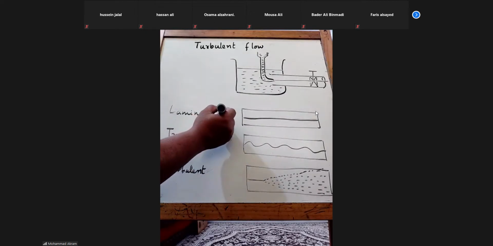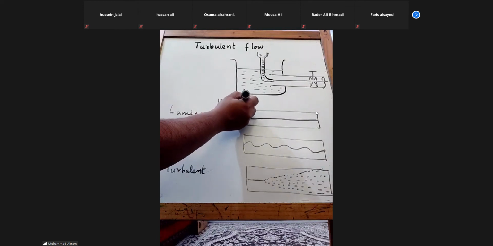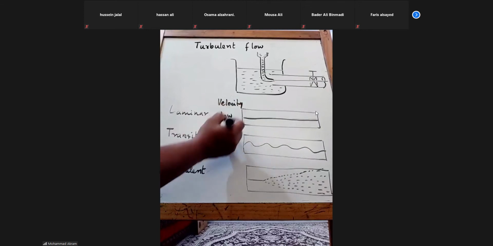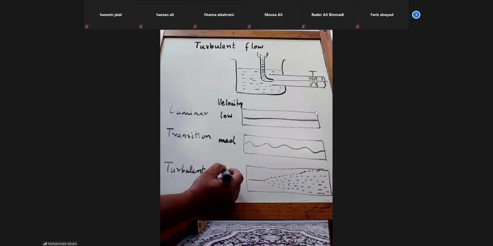So this is at low velocity. You can say this is medium velocity and this is at high velocity.